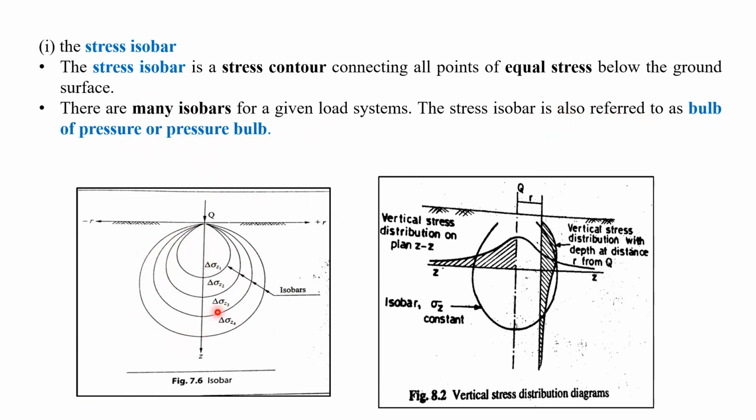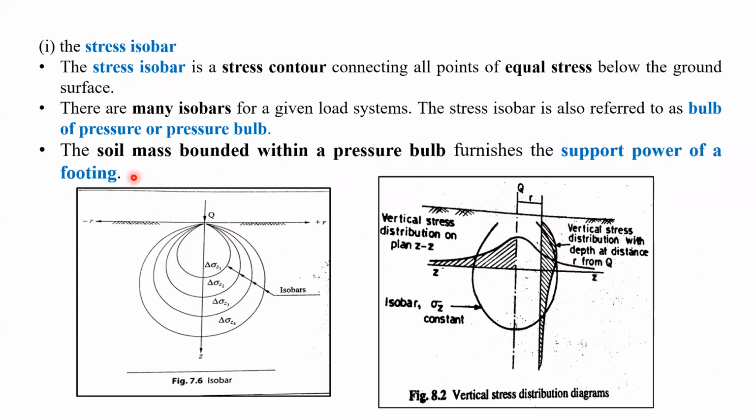Many stress isobars can be drawn by joining the equal stresses below the applied load, right? Here also you can see this is a pressure bulb, or this is an isobar, the circular shape, joining the equal stresses below the applied load. The soil mass bounded within a pressure bulb furnishes the supporting power of a footing. Suppose the load is applied here.